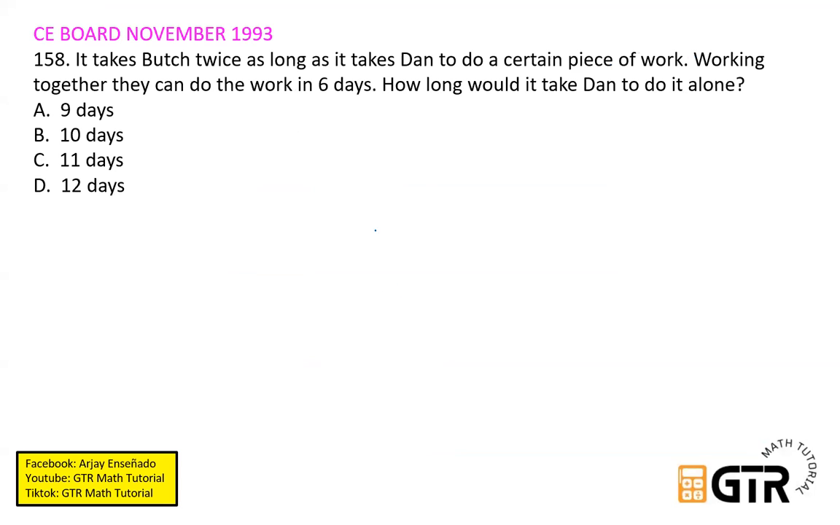158. It takes Butch twice as long as it takes Dan to do a certain piece of work. Working together, they can do the work in 6 days. How long would it take Dan to do it alone? Okay, so together. So anong magiging formula natin dito? Ayan, so formula natin. So 1/A plus 1/B. Dahil nagtulong sila equals 1/X.